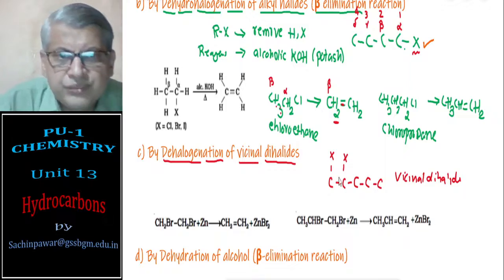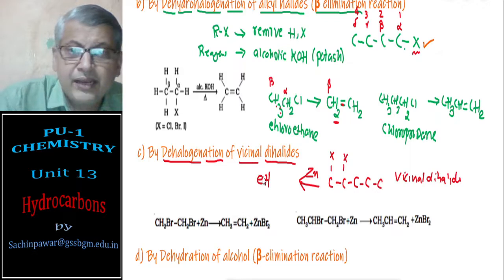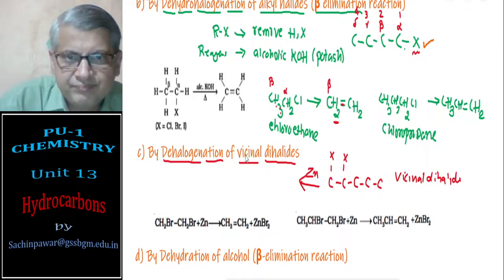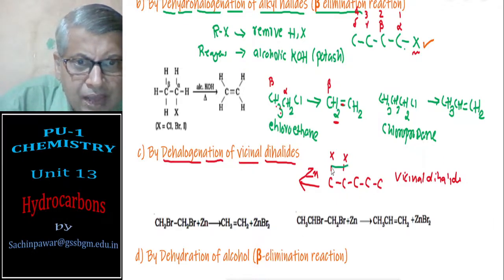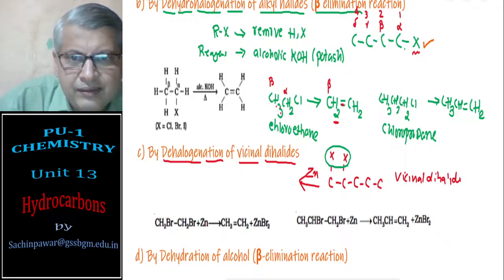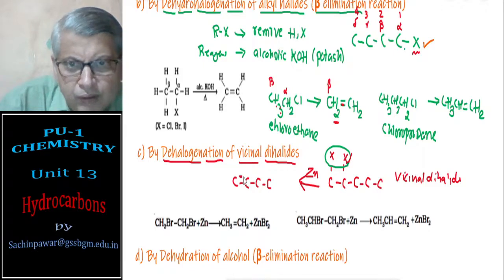Now these vicinal dihalides have to be simply heated with zinc dust. Heated with zinc dust, you will get the corresponding alkene. The zinc will take away the two halogen atoms, and what happens is you will be getting the carbon chain. So the bond is broken, therefore here we'll get a double bond, an alkene.